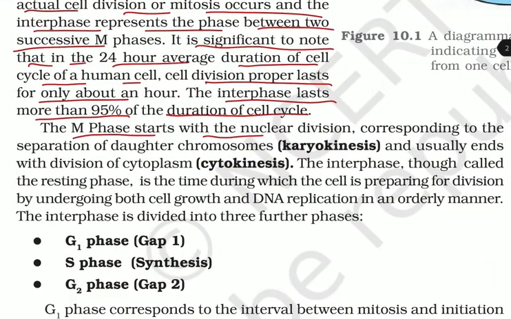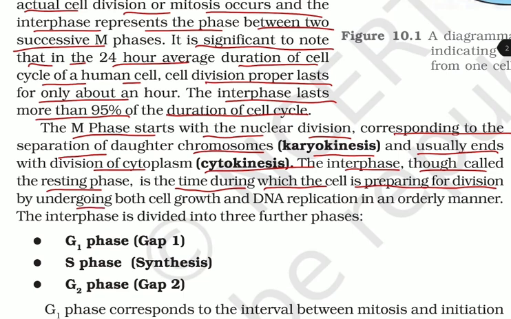The M phase starts with the nuclear division corresponding to the separation of daughter chromosomes, that is karyokinesis, and usually ends with the division of cytoplasm, that is cytokinesis. The interphase, though called the resting phase, is the time during which the cell is preparing for division by undergoing both cell growth and DNA replication in an orderly manner.